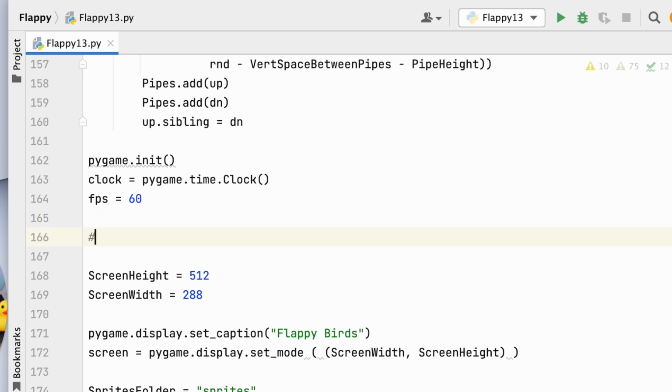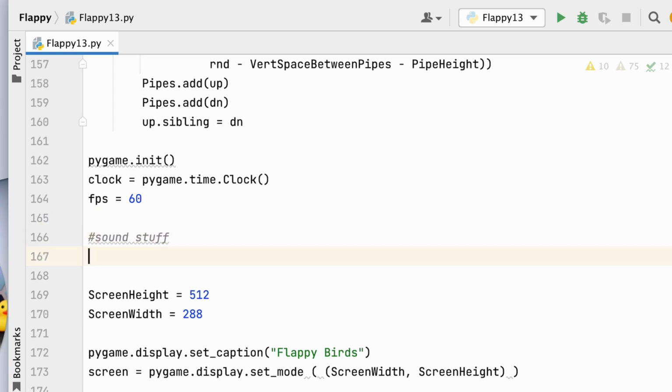Pound sound stuff. Okay. Now to get Pygame to make sound, we need to do a couple things. We need to initialize what's known as the mixer, which sort of mixes all the sounds that can be played in a game. And we need to load the sound itself, and then finally we need to play the sound.